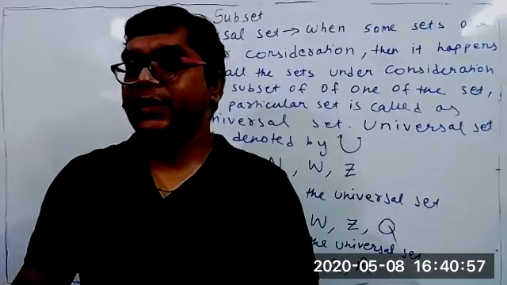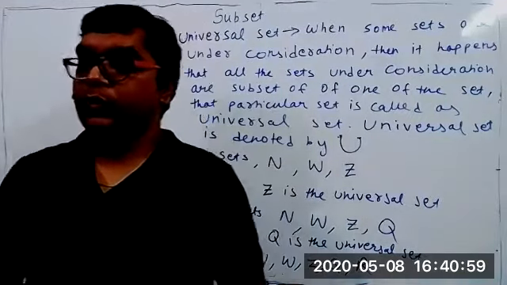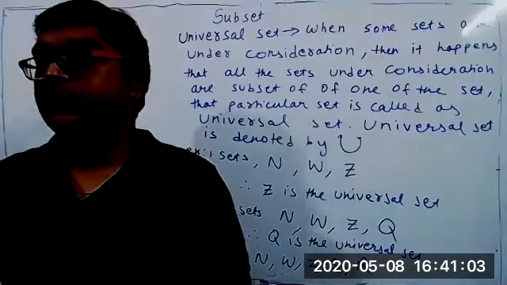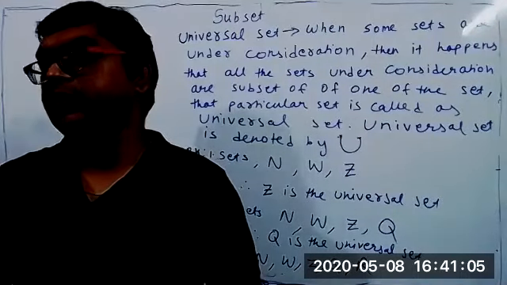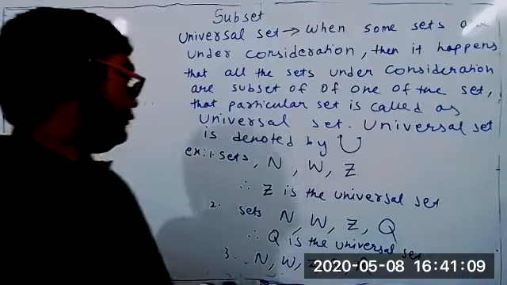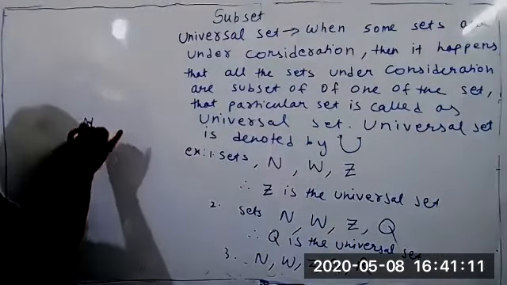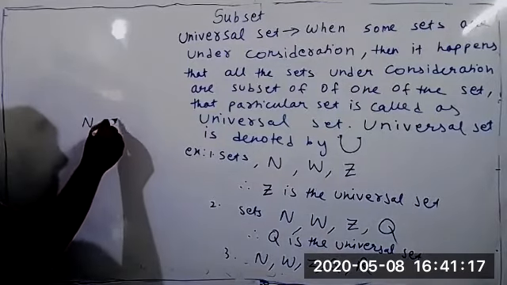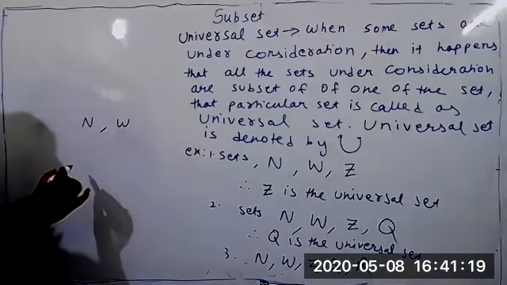But there's a huge difference between superset and universal set. Superset we usually talk about when there are two sets. Suppose I say set of natural numbers and set of whole numbers. Can you see the board where I am writing? Yes, sir. Natural numbers and whole numbers. So who is the subset?